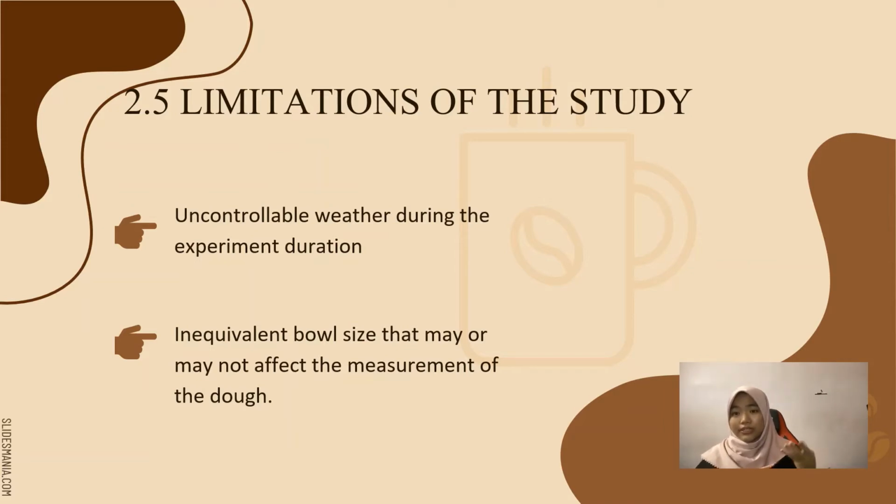The second limitation that we've encountered so far is the inequivalent size of the bowl. Because this experiment was run by multiple people, the size of the bowl might vary. The base surface or the height of the bowl might be different, and this can give us inaccurate readings.